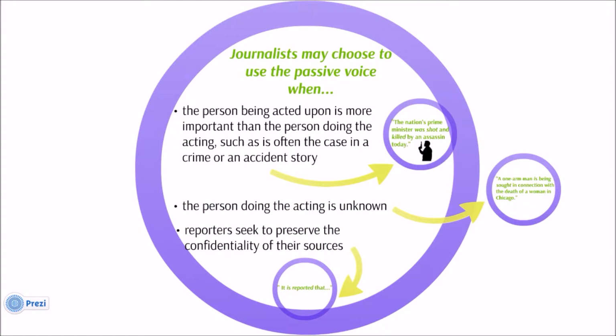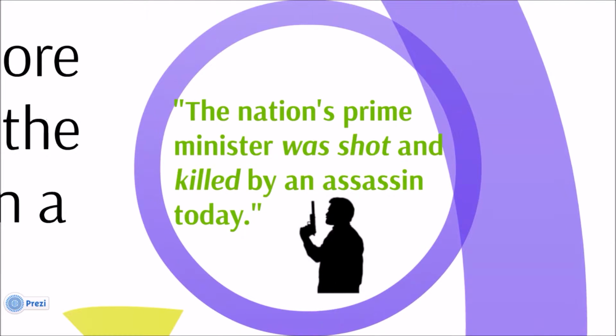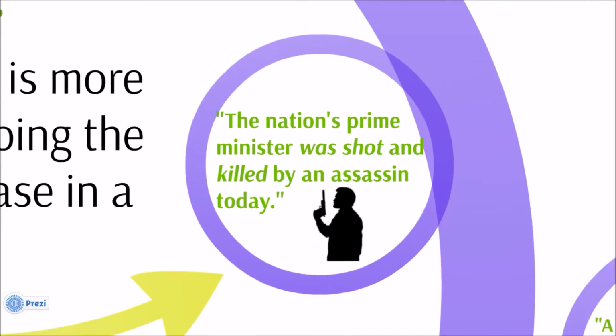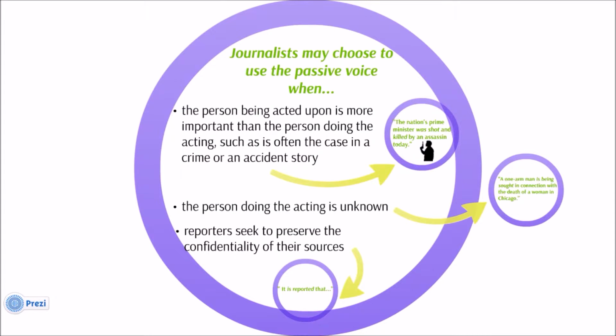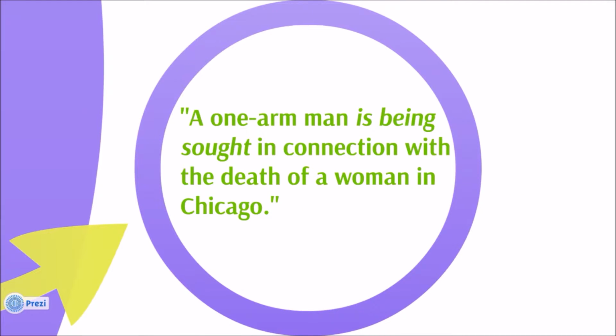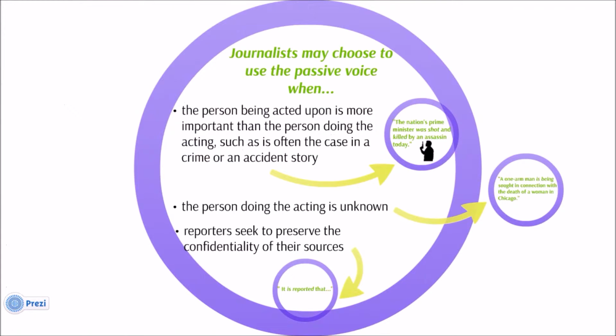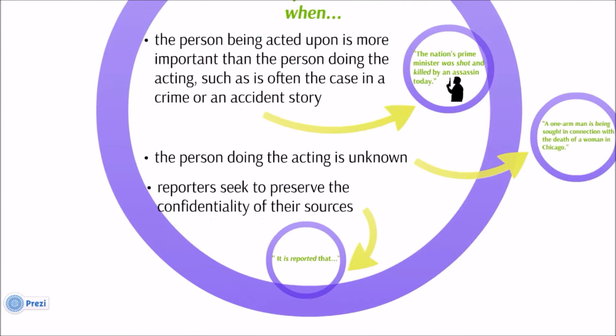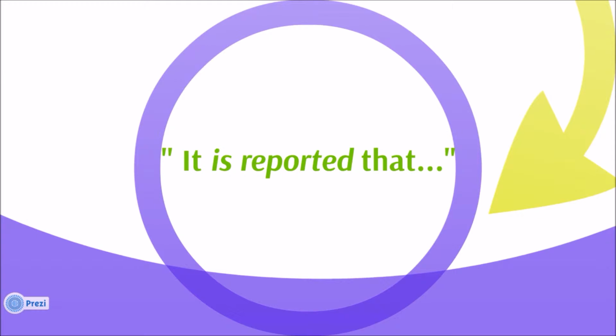Journalists may choose to use the passive voice when the person being acted upon is more important than the person doing the acting, such as is often the case in a crime or an accident story. For example, the nation's prime minister was shot and killed by an assassin today. Or when the person doing the acting is unknown. For example, a one-armed man is being sought in connection with the death of a woman in Chicago. Or when reporters seek to preserve the confidentiality of their sources, like in the sentence, it is reported that.